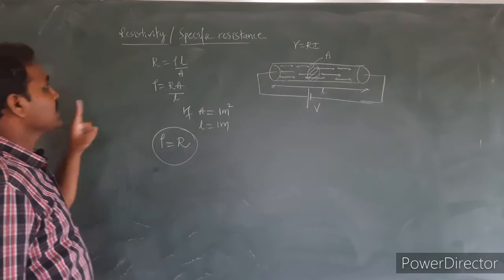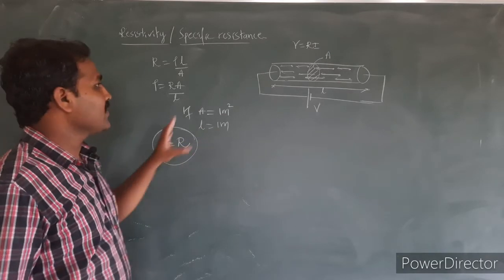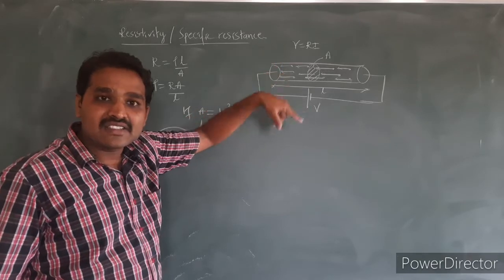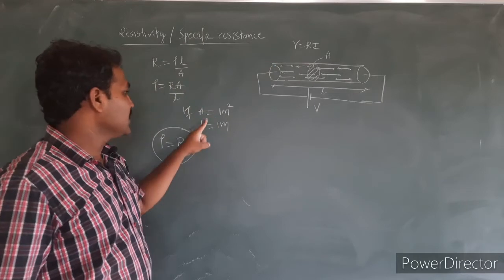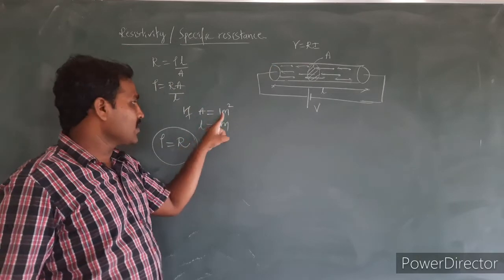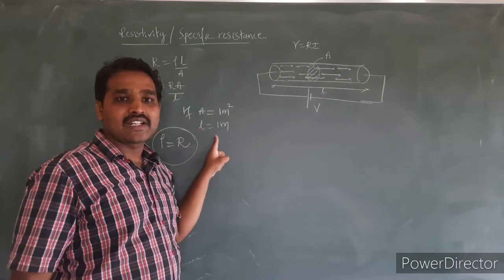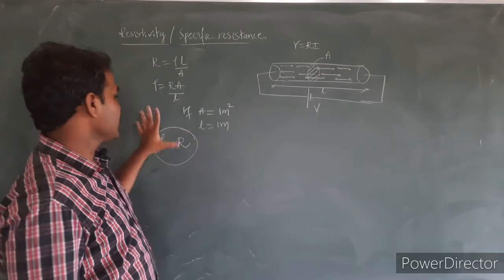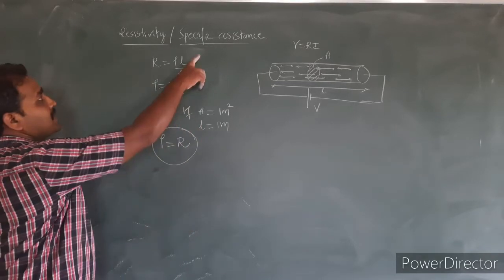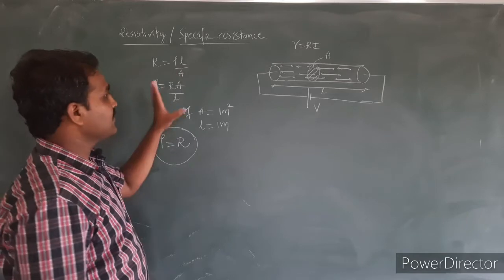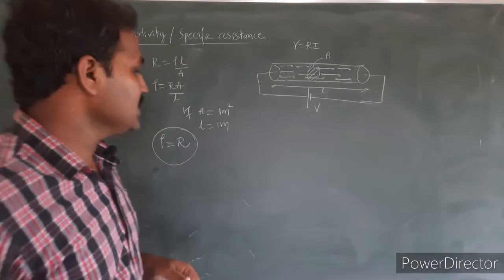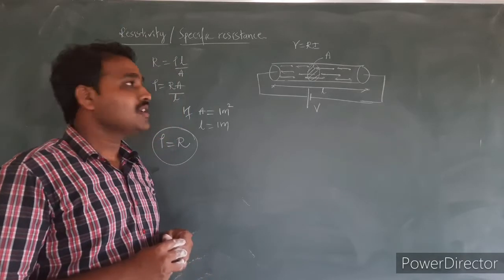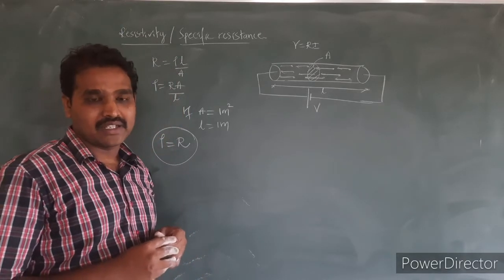So the specific resistance or resistivity of any material is the electric resistance of that material when the cross sectional area of the material is 1 meter square and the length of the material is 1 meter. By using this equation, I can define what is the specific resistance or resistivity of the given material. Okay. So this is about resistivity or specific resistance of the material.